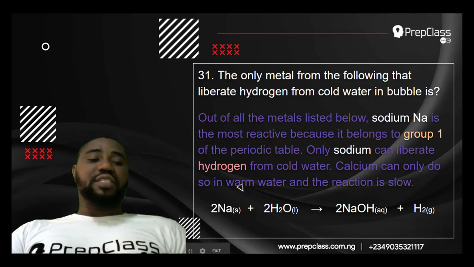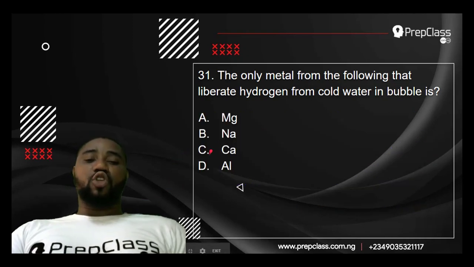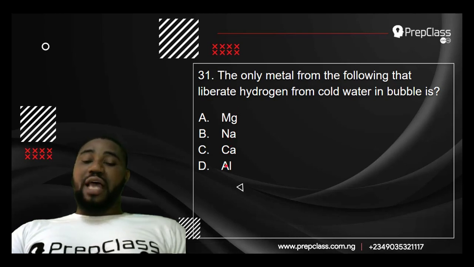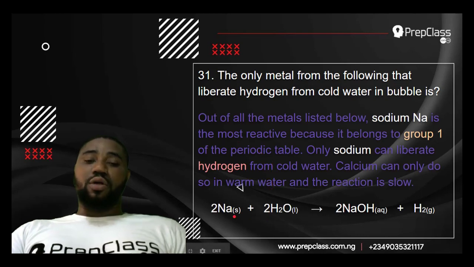Calcium and magnesium belong to group 2, so they are not as reactive as sodium. Aluminium belongs to group 3. Because sodium belongs to group 1, it is the most reactive and the only one that will liberate hydrogen from cold water.